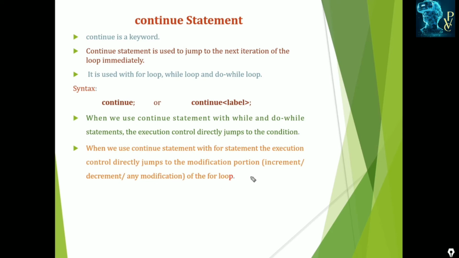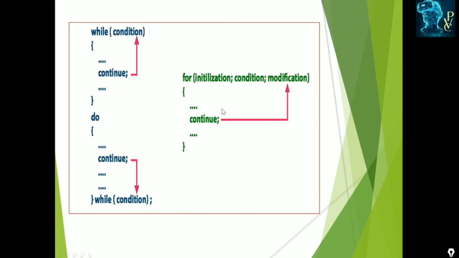In that position, control jumps. Here you observe the pictorial representation of using the continue. Here is the while condition, it executes. When the continue occurs, the control directly jumps to the condition. Only that statement is skipped and the condition is checked, after which the remaining statements can get executed.